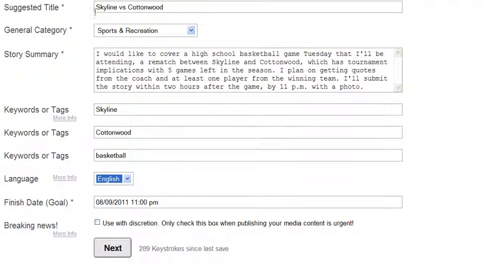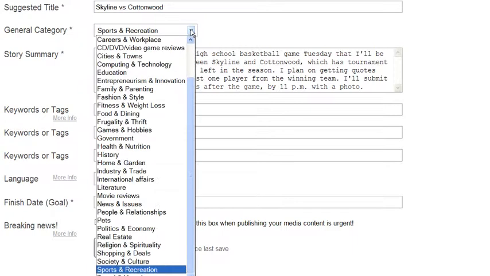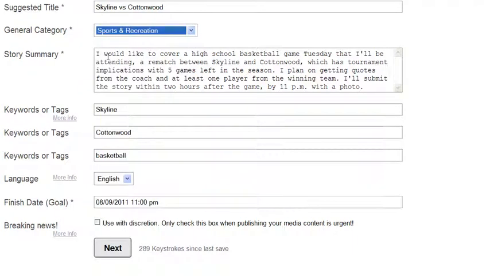So here's an article that I'm proposing of a game between Skyline and Cottonwood. The category, of course, is Sports and Recreation. And this story summary is one of the most important fields on this page. It tells the editor exactly what your story is about. Is it an actual game, or is it a story about a coach or a player? Are you going to attend the game, or are you going to include a photo?